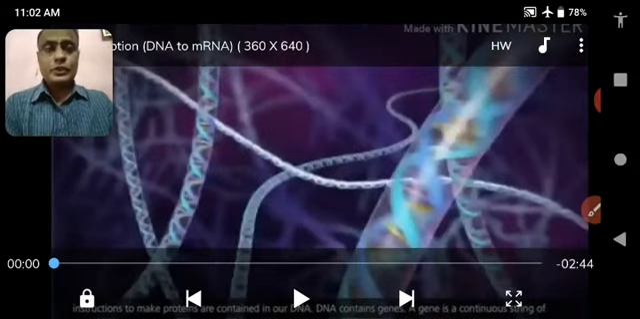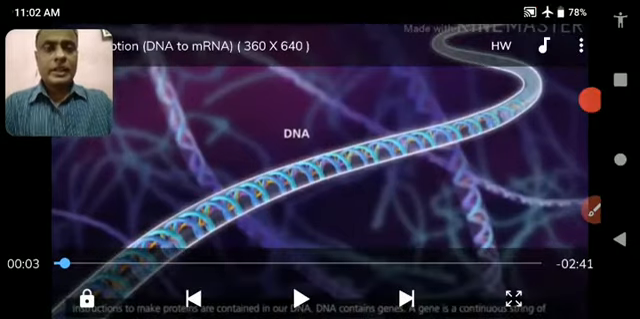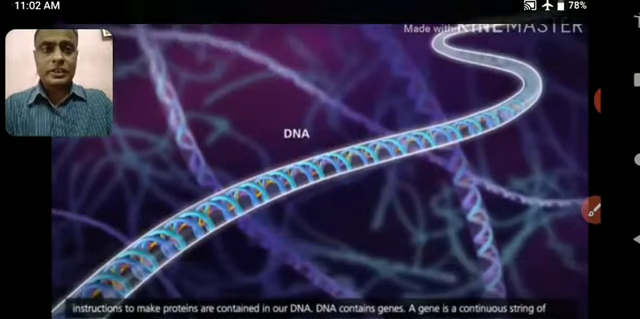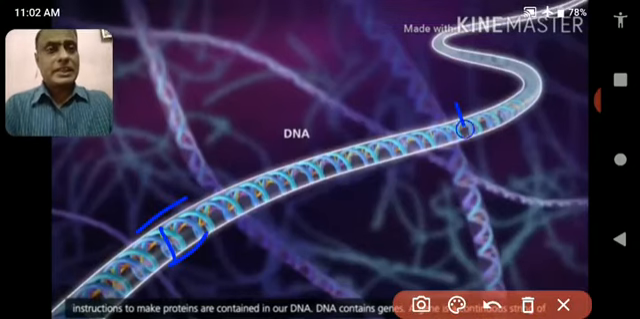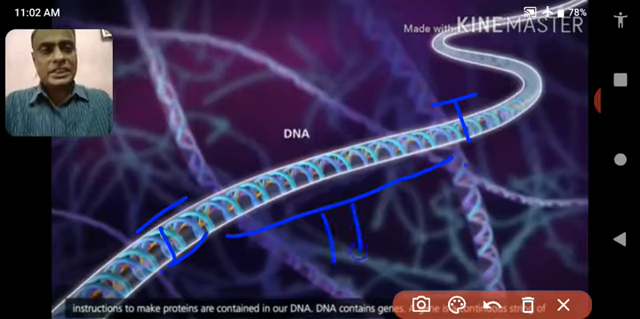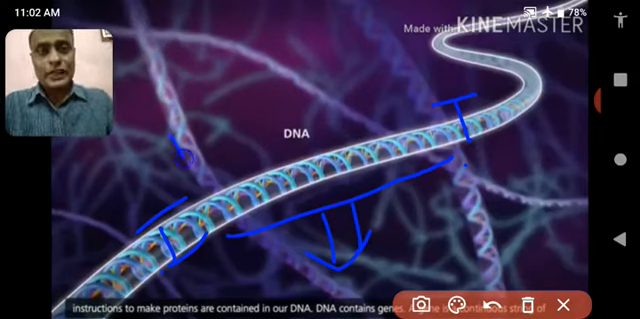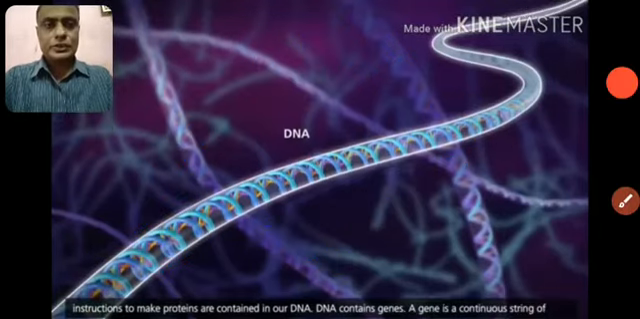Now listen carefully. Here in this video you can see that it is explaining the part of DNA. In the part of DNA, there is an initiator where the process of transcription starts, and there is a terminator where the process of transcription stops, and the middle part between initiation and termination is called the structural gene, and this structural gene helps in the formation of RNA, or you can say messenger RNA or mRNA. Understood? Let's watch it once again so that you can understand it.